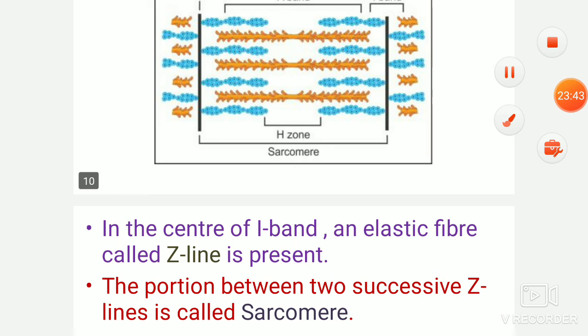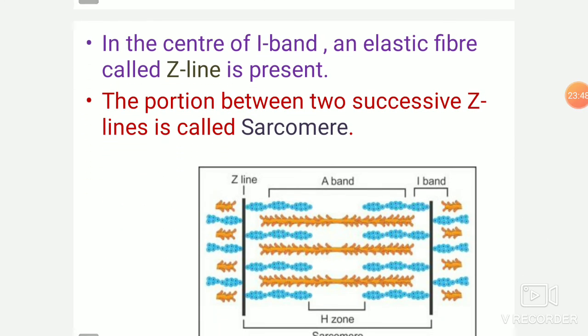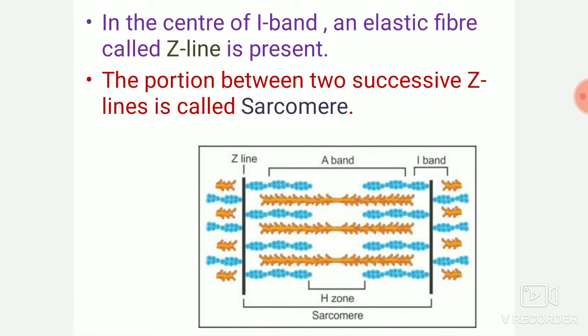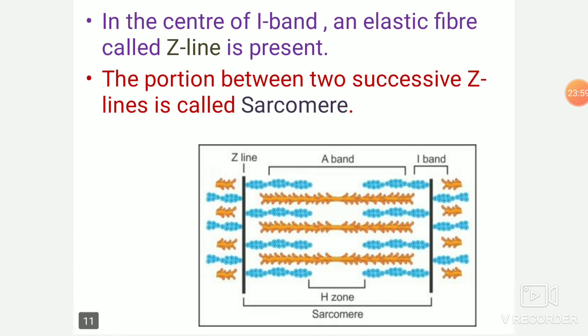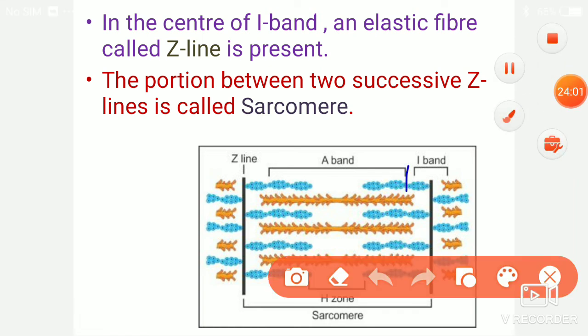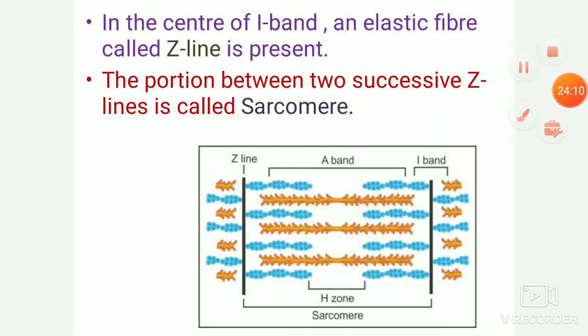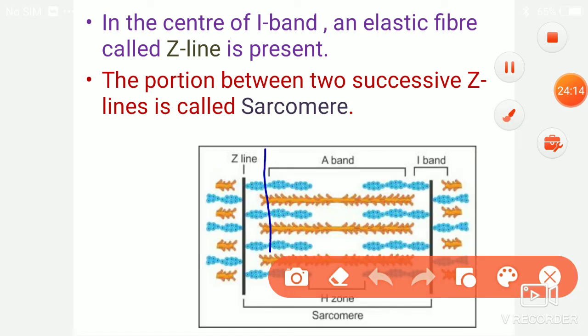Now in the center of the I band, an elastic fiber is present. You can see here, this is the I band, right?